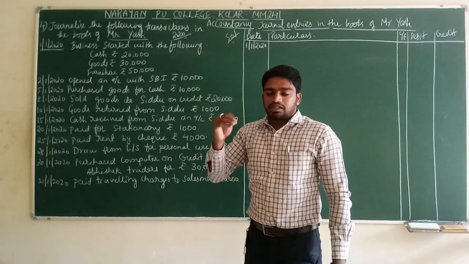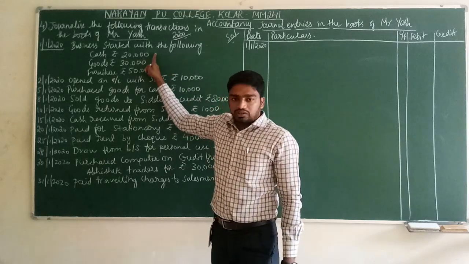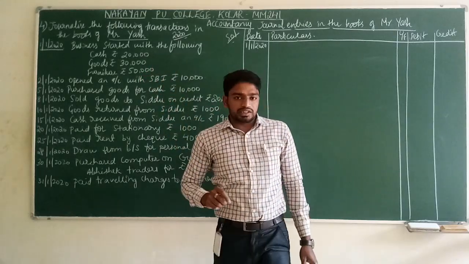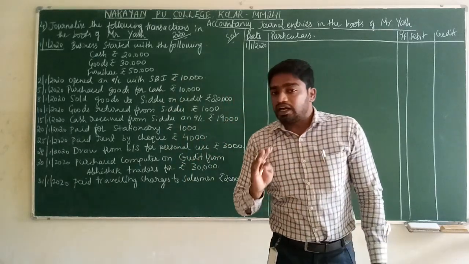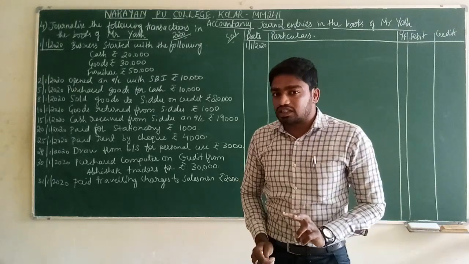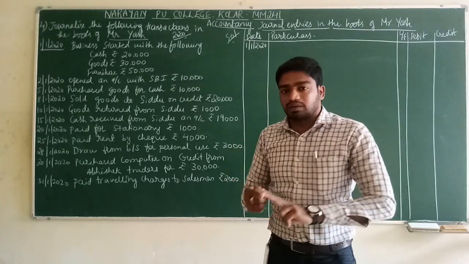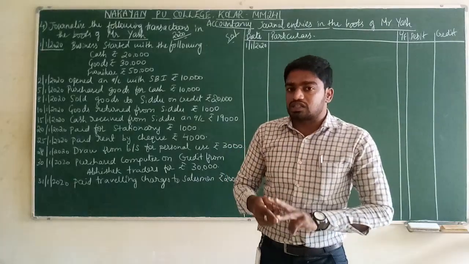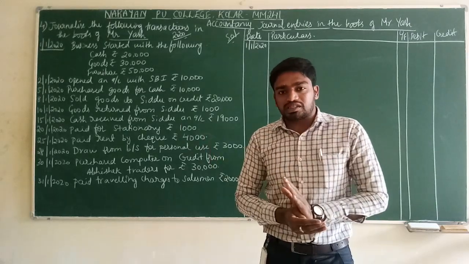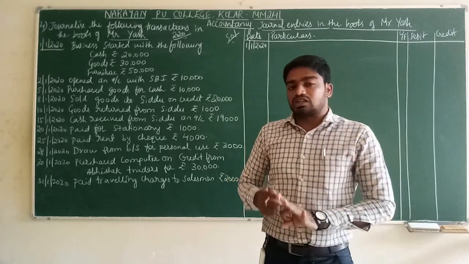What items is Mr. Yash bringing to the business? Cash is being brought to the business. Goods are also coming, as well as furniture. How many items are coming to the business? Three items. First cash is coming, goods are coming, and furniture is also coming. Debit, what comes in? Cash is coming, goods are coming, as well as furniture.